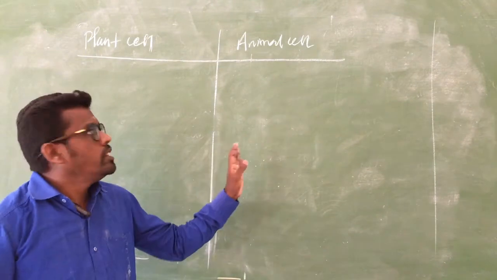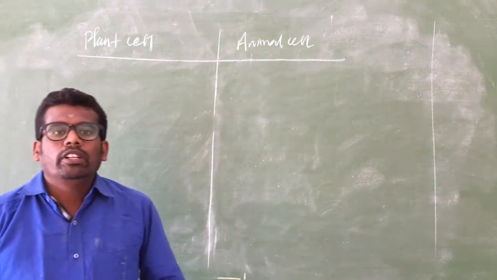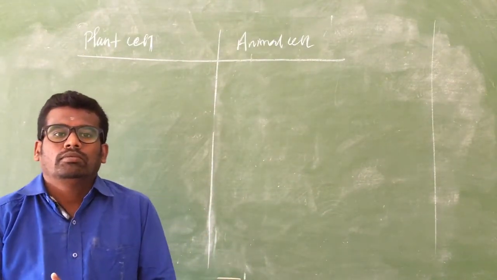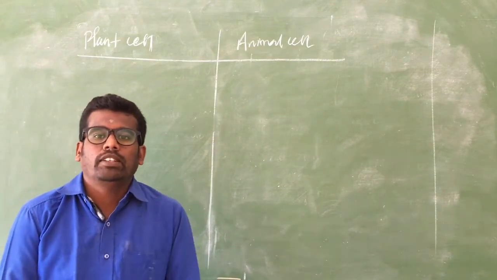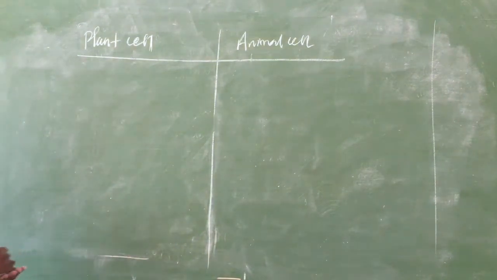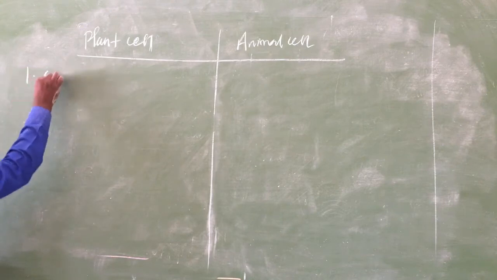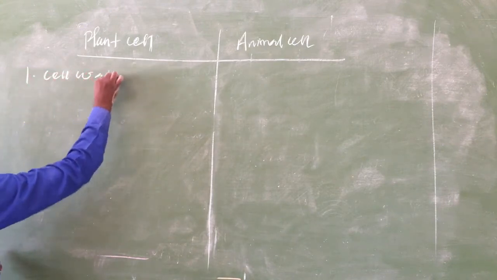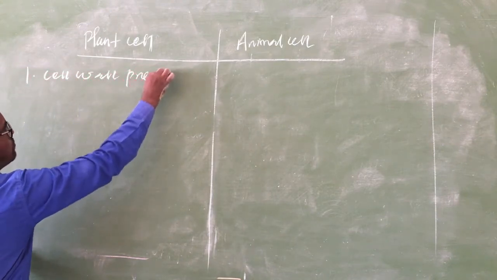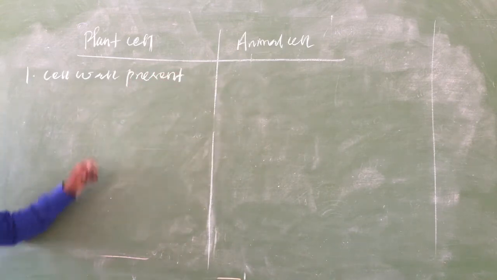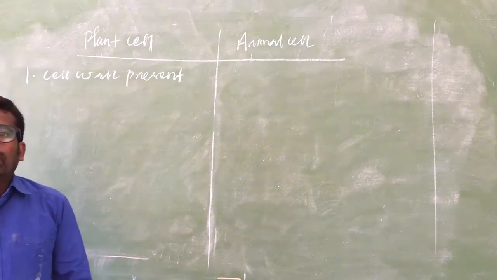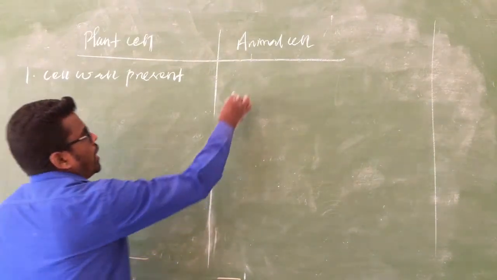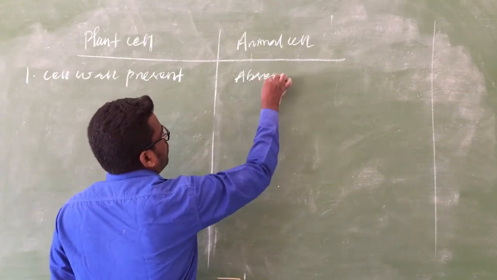Now we are going to see the differentiation between the plant cell and animal cell. The first point: the cell wall is present in the plant cell. Here, the cell wall is absent.